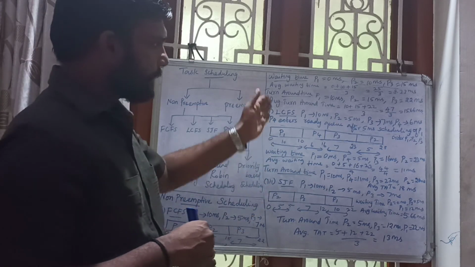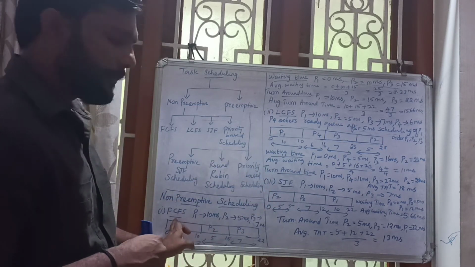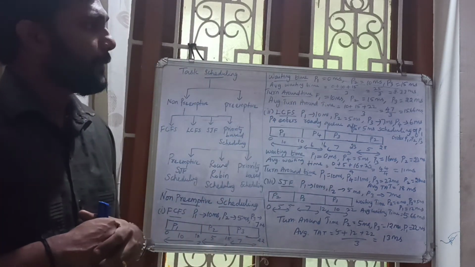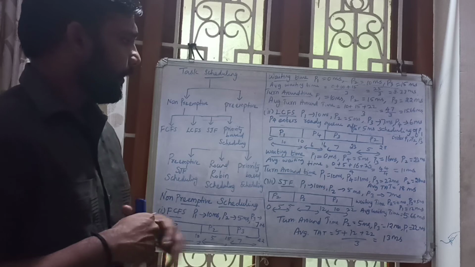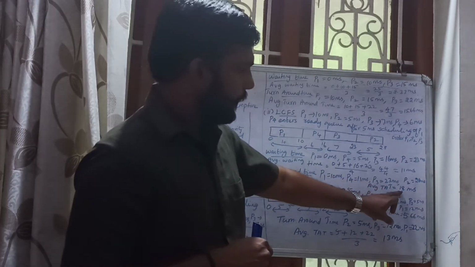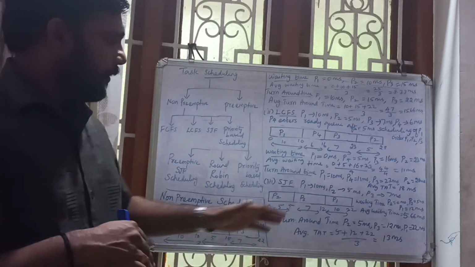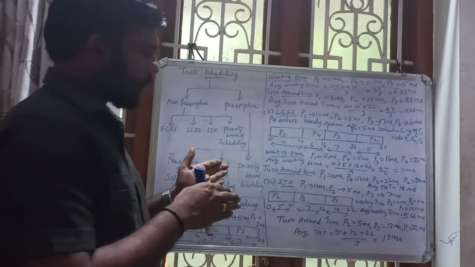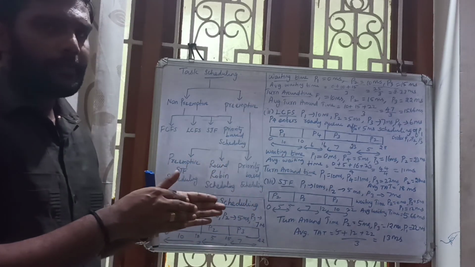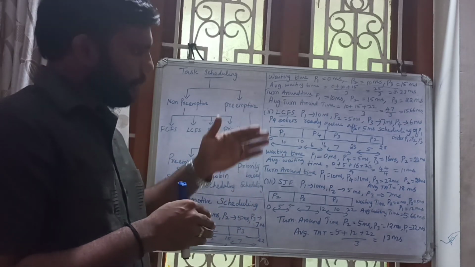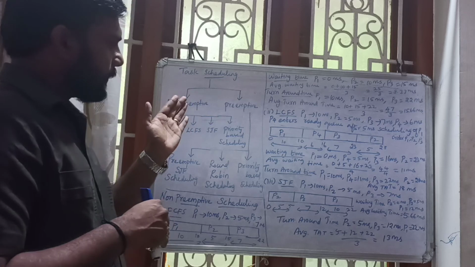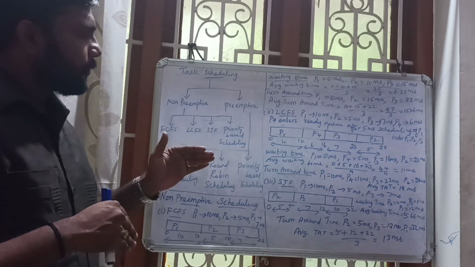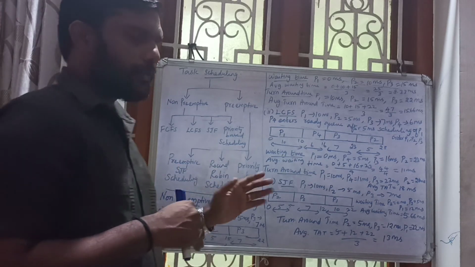Okay. You just compare all the 3. For FCFS, the average turnaround time is 15.66 milliseconds. Here you are getting 18 milliseconds. Here you are getting 13 milliseconds. So the thing is that with shortest job first, the turnaround time is somewhat improved. It is somewhat less when compared to the other scheduling. Okay, right? So that's all about non-preemptive scheduling.